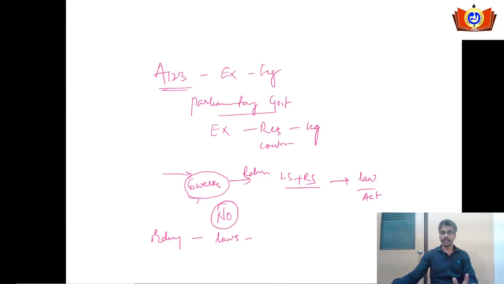In most cases it is being misused, but that is a different issue. Article 123 says the President can issue ordinances when the houses are not in session and the matter is very important, urgent and contingent.